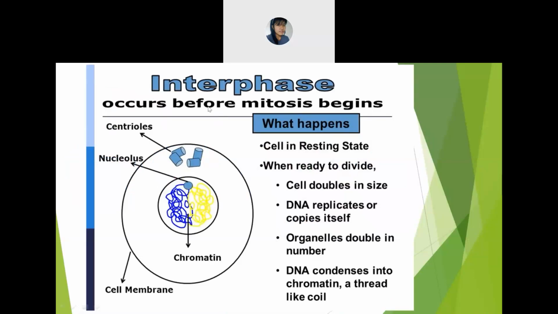So this is the interphase. The interphase usually occurs before mitosis begins. It is before the M phase. Here the cells are at the resting stage, and in this phase they are getting ready to divide. The cell doubles in size. The DNA will also start to replicate itself, or you can say they start copying themselves. And the organelles also double in number. They start to grow and prepare themselves.